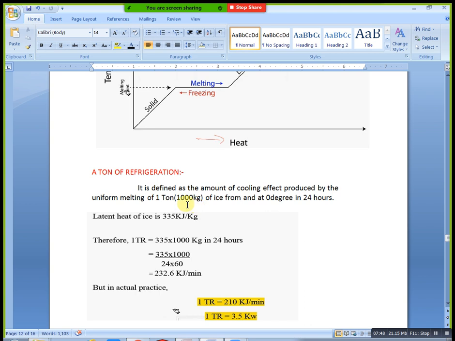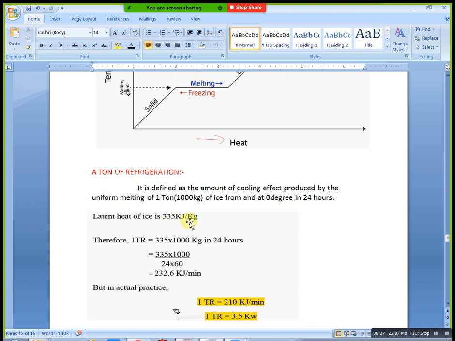1 ton means 1000 kg, right? But the latent heat of ice is 335 kilojoules per kg. Here we consider only 1 kg per 335 kilojoules. For example, you have a 1 kg ice cube. For melting that 1 kg ice cube, you need this much heat. Clear? The latent heat of ice is 335 kilojoules per kg. It means you have a particular ice cube whose mass is 1 kg, and for melting that ice cube you need 335 kilojoules of heat. Now is this line clear?